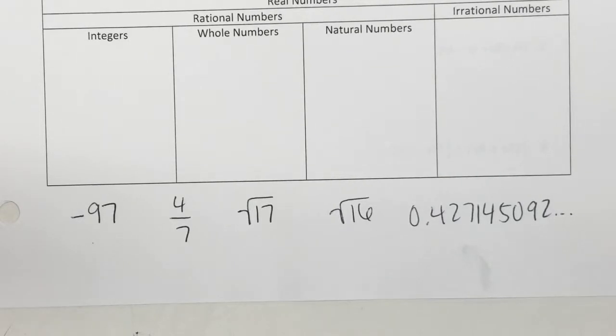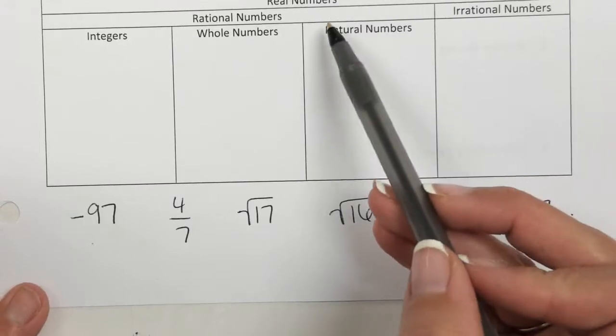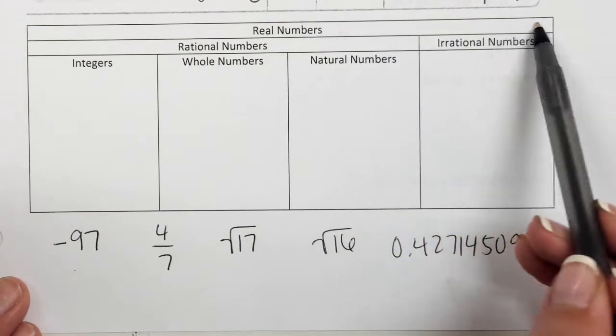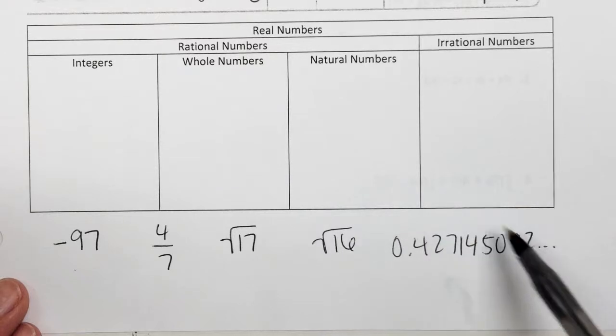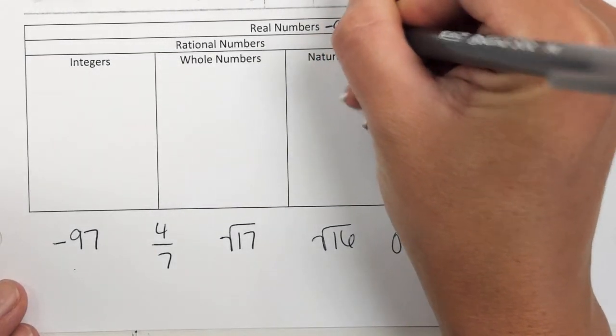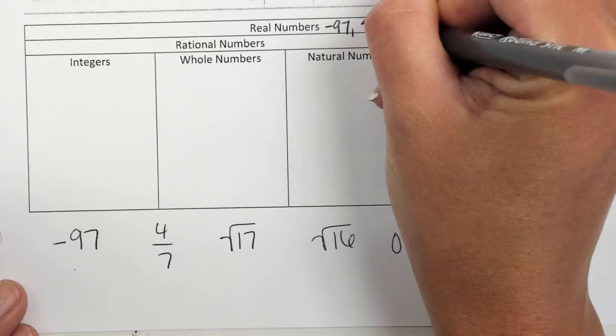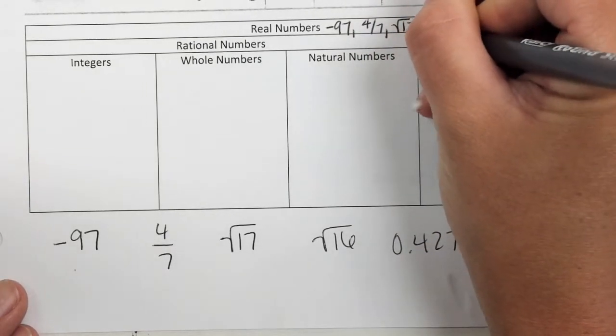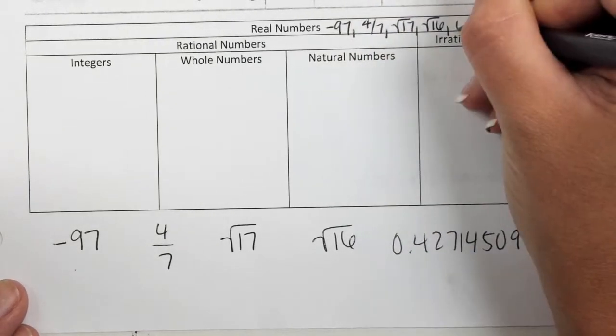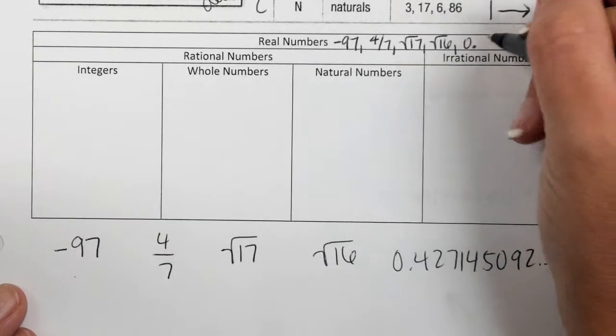All of these numbers I just listed, and every number you can think of besides imaginary ones, which, do y'all know what imaginary numbers are? Okay. Any number you can think of besides imaginary is going to be a real number. Every single number. So every single number here listed is a real number. All of them. So what we can do is, see where it says real numbers up here? In this box with the real numbers, we can go ahead and write all of these. Okay? Every number you can think of is going to be a real number. Every single one. And you don't have to write the whole long decimal. You can just write 0.42...